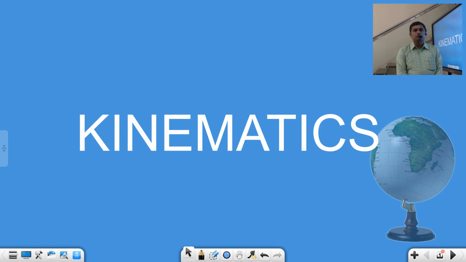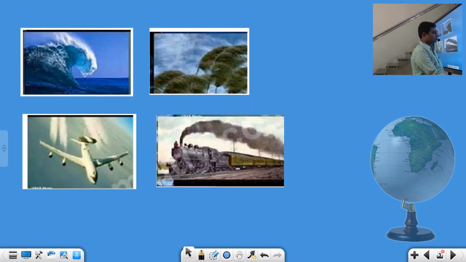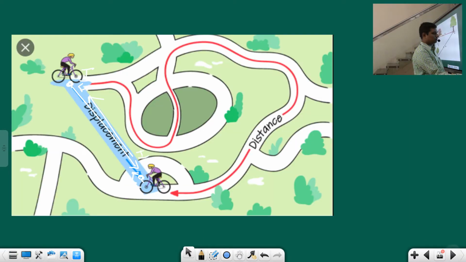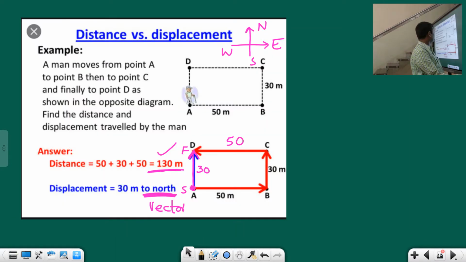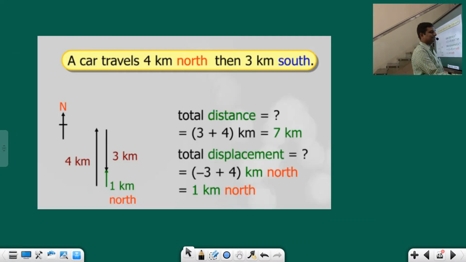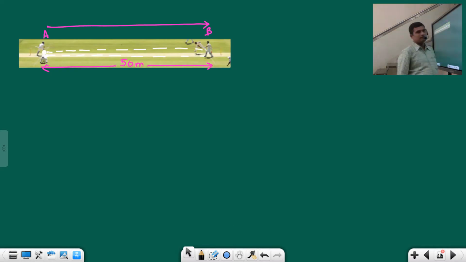So this is lecture number 2 in kinematics. In lecture 1 we started kinematics. We saw the different terms and the different types of motions, and we also discussed distance and displacement. Today we are going to continue from the topic of distance and displacement, where we did some problems in the last session. We will do some more problems and finish this topic of distance and displacement. Students, this is where we ended in lecture number 1.